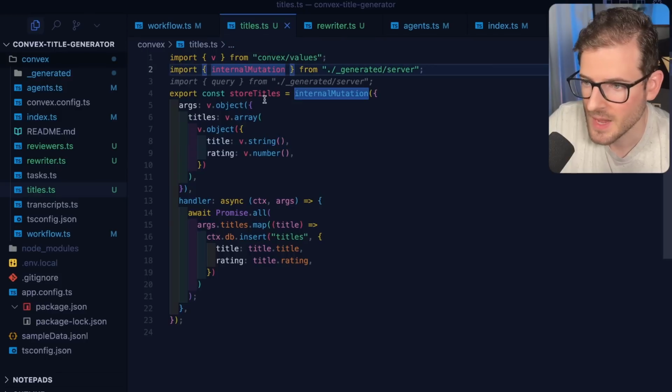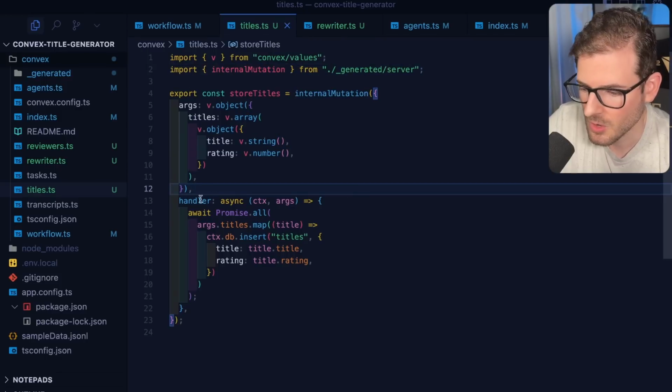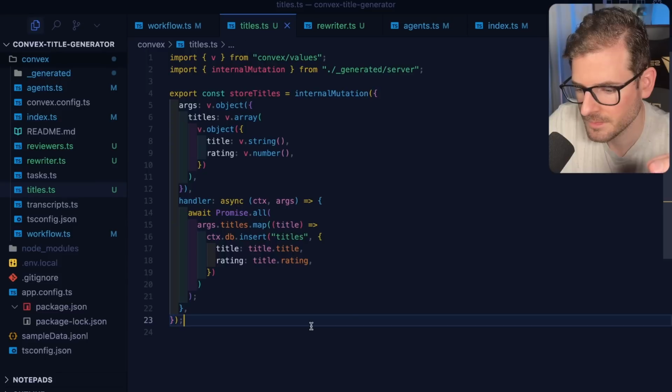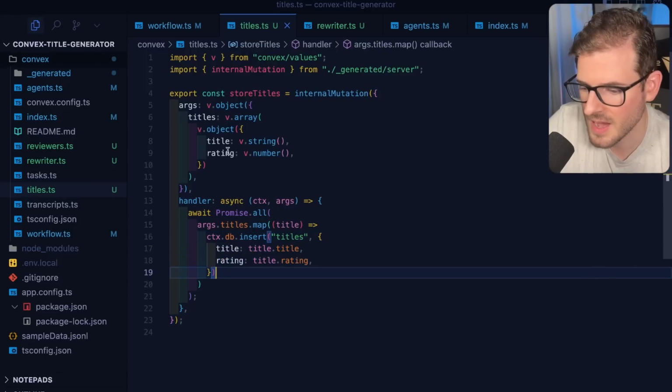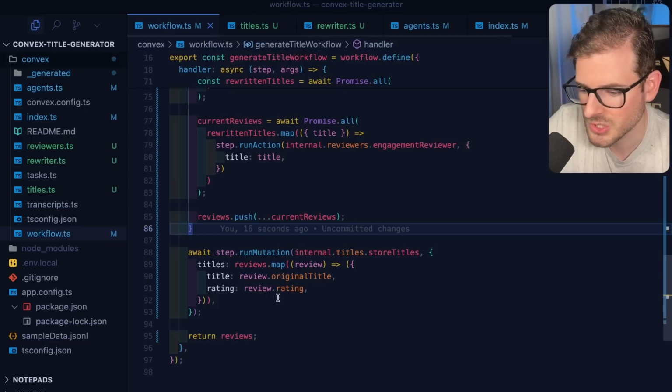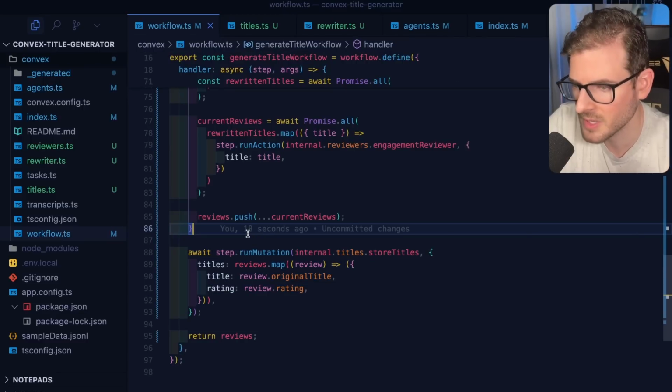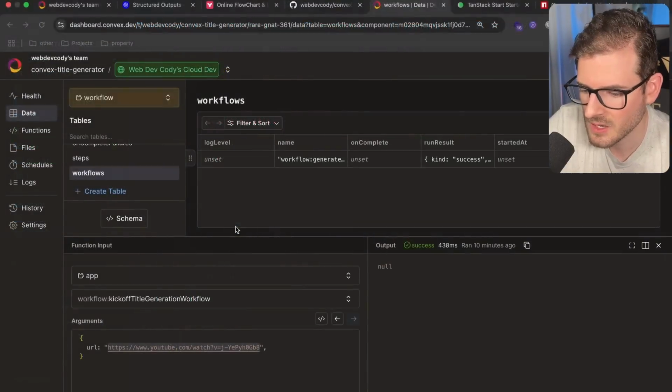So this is something new. We haven't done a mutation yet. But again, all we're doing is something you can invoke, which is going to take in some data and it's going to store it into our database. Okay. And so as this is running, at the very end we should see a bunch of titles basically populate and get stored. And so let's go ahead and kick off this one more time.